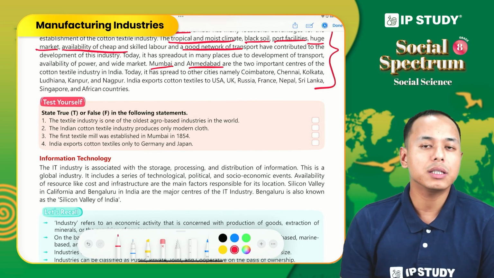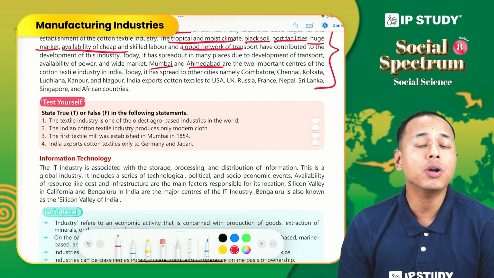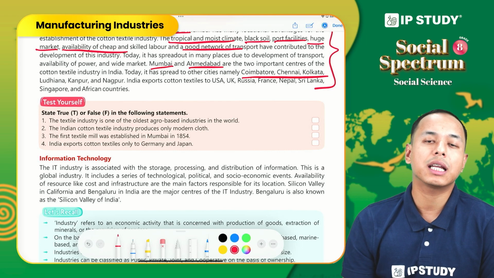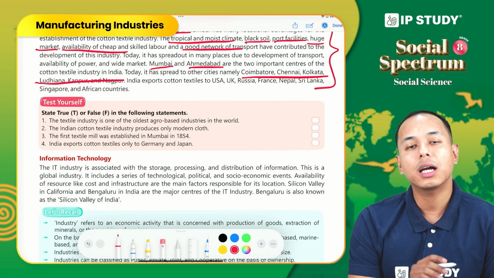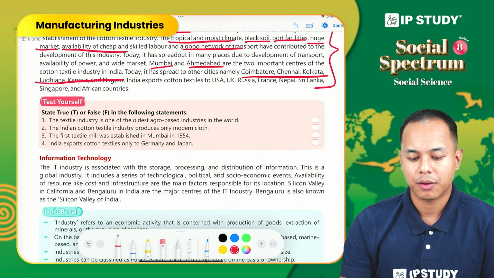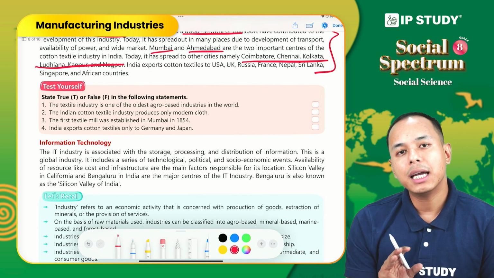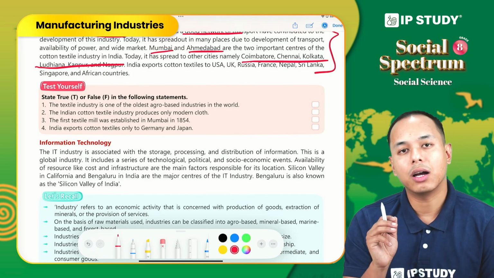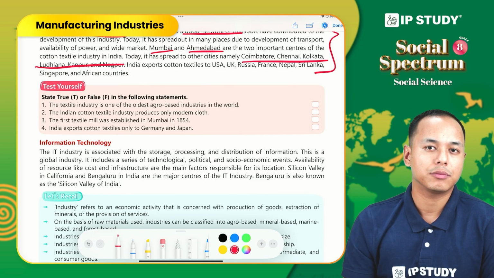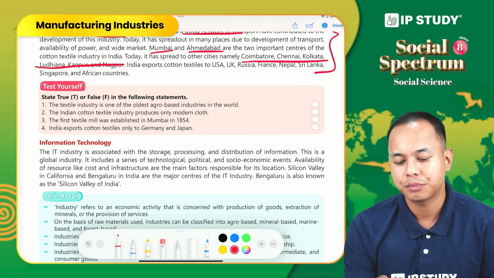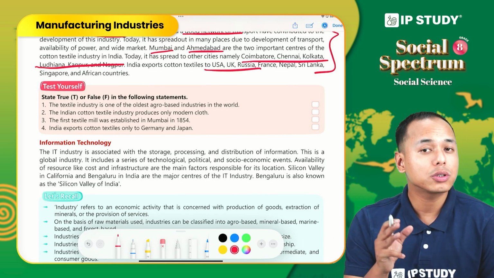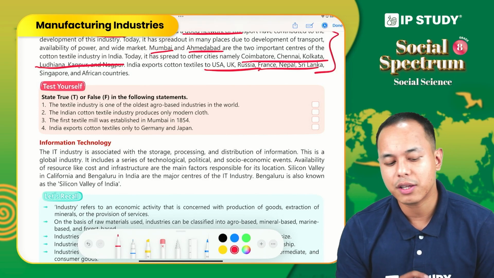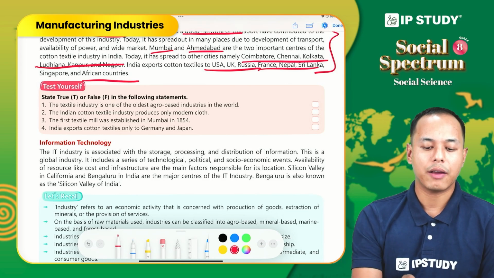But apart from this, the textile industry has also developed in other parts of the country like Coimbatore, Chennai, Kolkata, Ludhiana, Kanpur and Nagpur. Also, India is engaged in exports of cotton textiles. India exports cotton textiles to USA, UK, Russia, France, Nepal, Singapore and African countries.